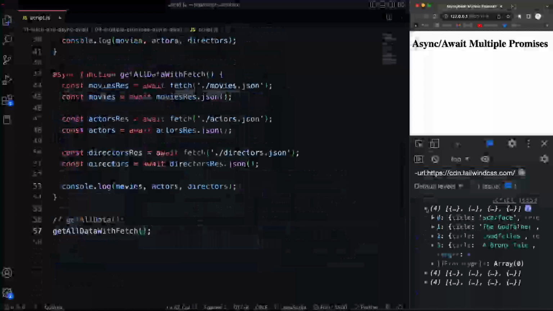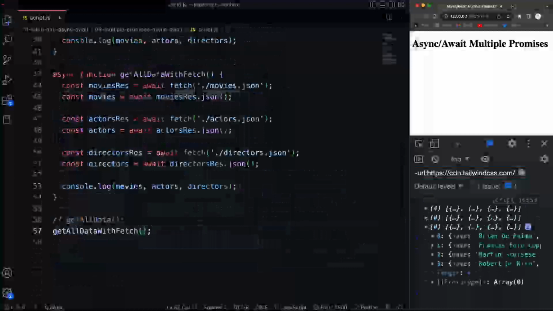So we should get the movies, the actors, and the directors. And it's always going to be in that order because we're awaiting the movies, waiting for the actors, and then the directors, and then we log all of them.